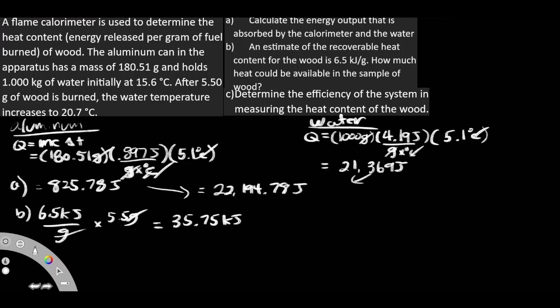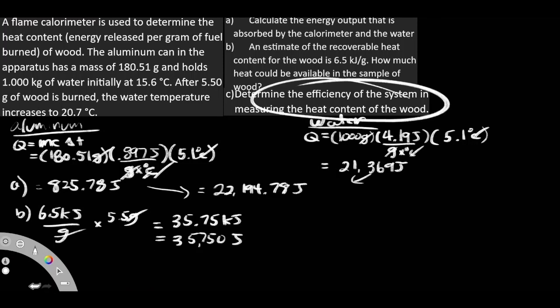Okay, so again, if we want to compare these two values here, we have to make sure that this is in the same unit. So rather than kilojoules, I'm going to change it into joules. I'm just going to add another 0 there, so I'm going to get 35,750 joules. And I'm just going to compare these two together. In fact, that's actually what we're going to be doing on letter C. Letter C is saying determine the efficiency of the system.